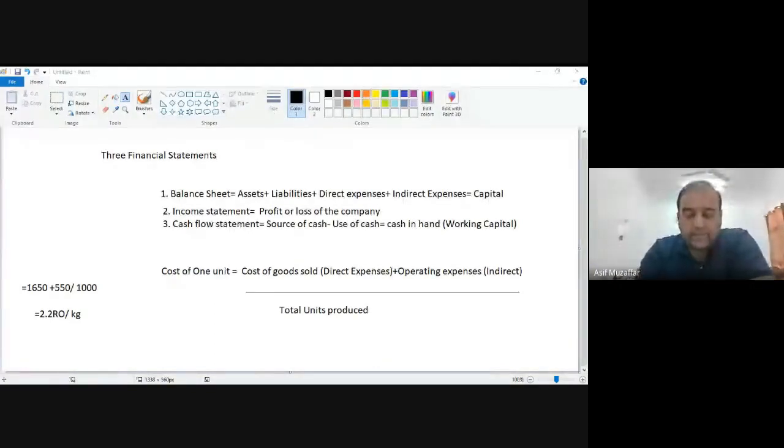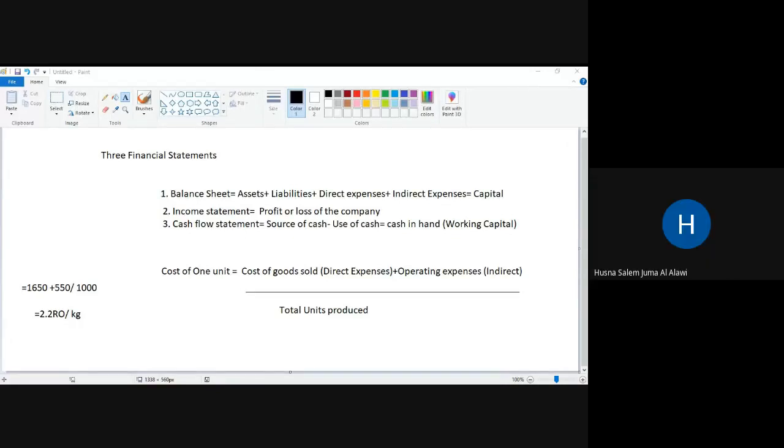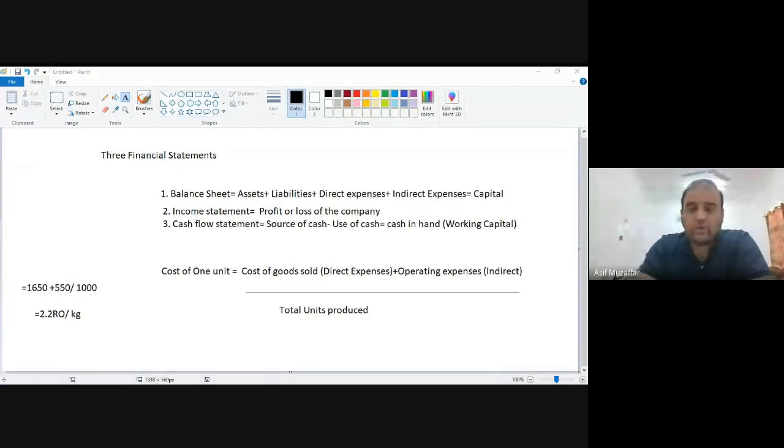Tell me, is it clear or is there any issue? Yes, Mr. Clear. So you can quickly take the snapshot. Take the picture of this one because I will go back to the slides. For your reference, please take the picture.